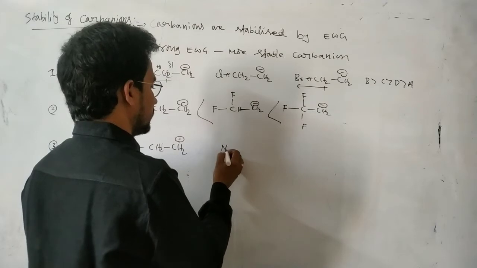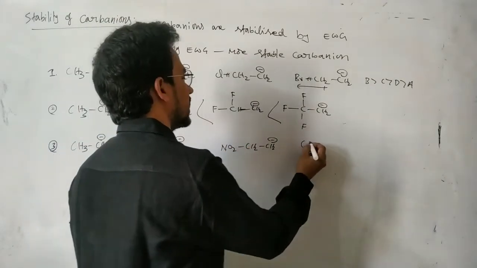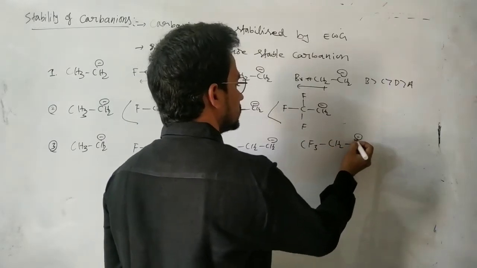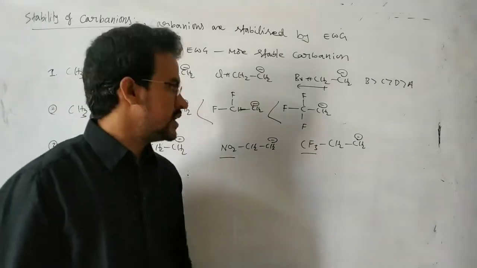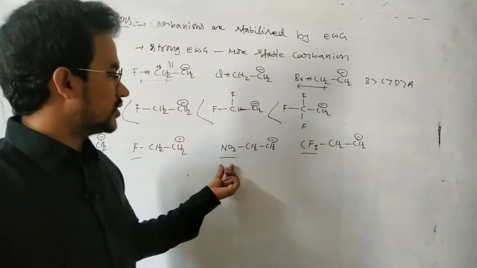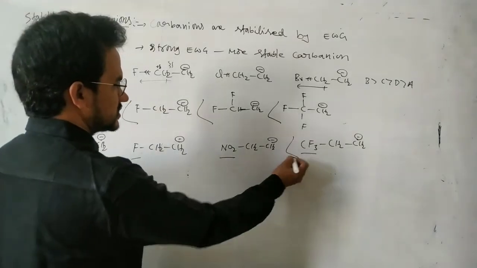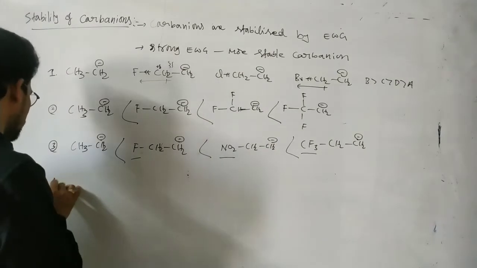Next, this one: NO2CH2CH2 minus and CF3CH2CH2 minus. So here CF3, NO2 and fluorine, which is a strong minus I group? Here CF3 is a stronger minus I group than the NO2. NO2 is a stronger minus I group than the only 1 fluorine. Okay, that's it. Stability order like this. And next here, fourth one.